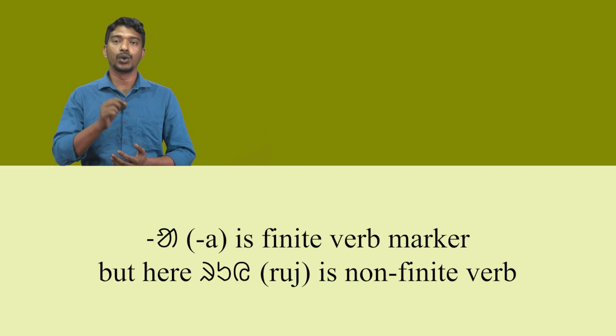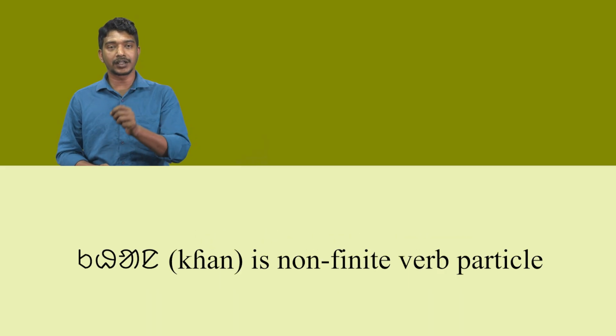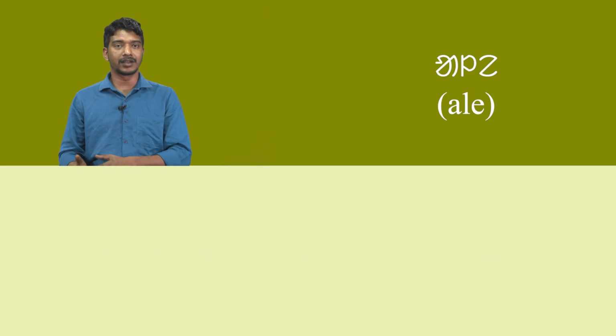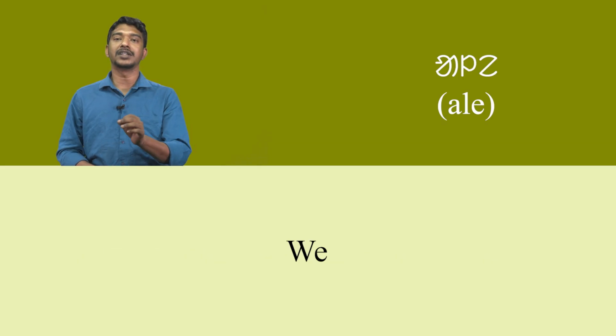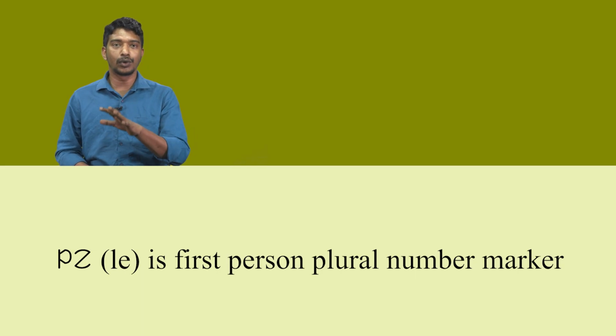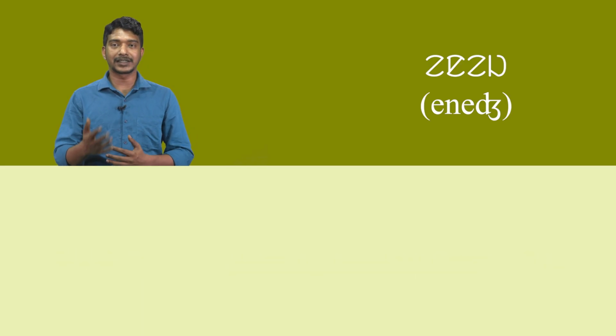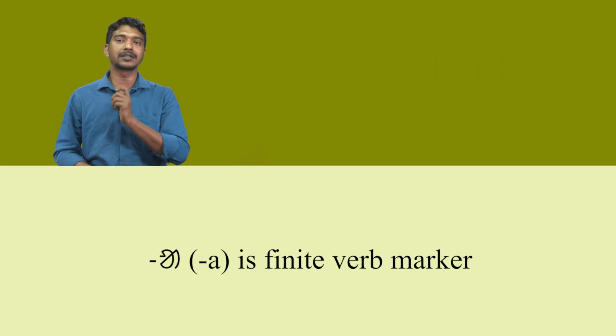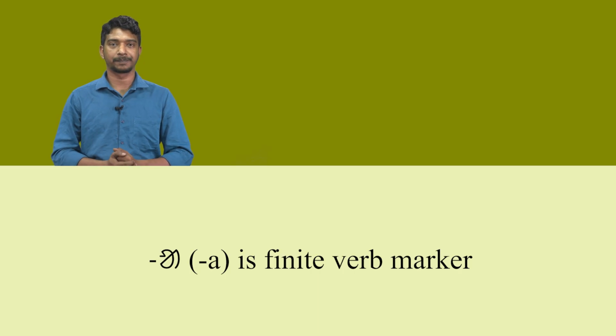But here, rui is non-finite verb. The next word, khan, is non-finite verb particle. Then, ale means we and le is first person plural number marker. Lastly, the word ene means dance and a is finite verb marker.